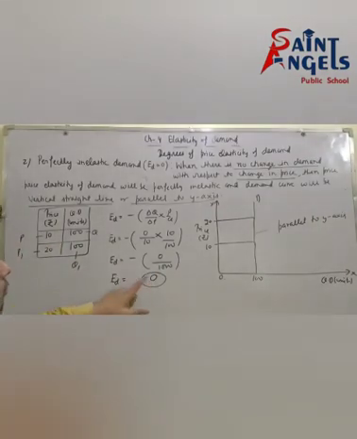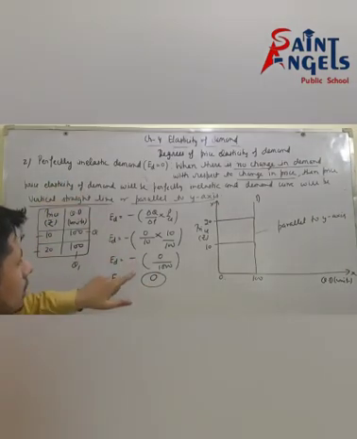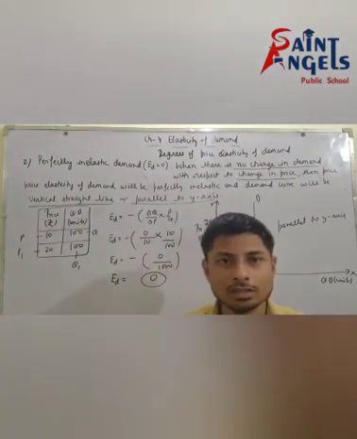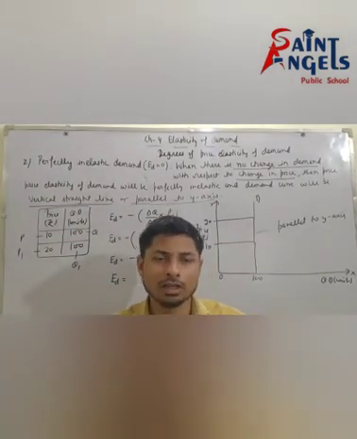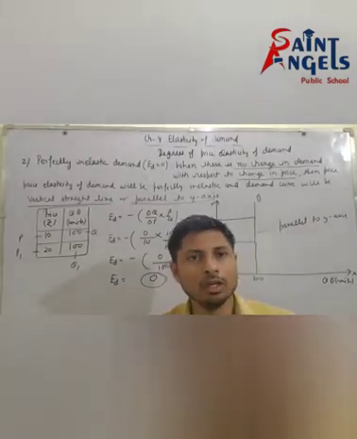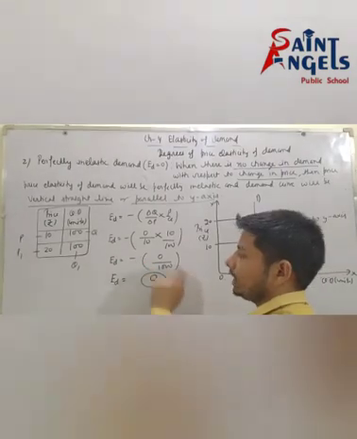ED is equal to 0, and you will ignore the minus sign, because you know that this sign shows an inverse relationship between price and quantity demanded. That's why we are taking the minus sign here.